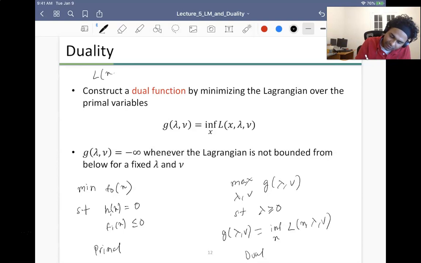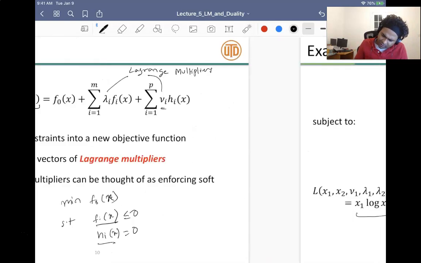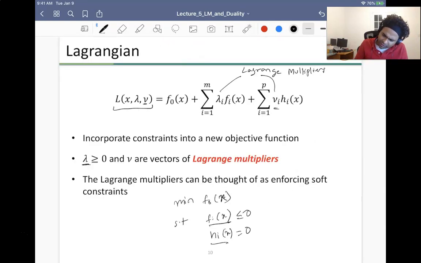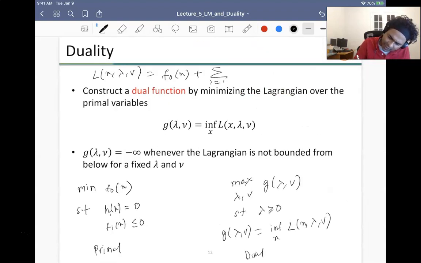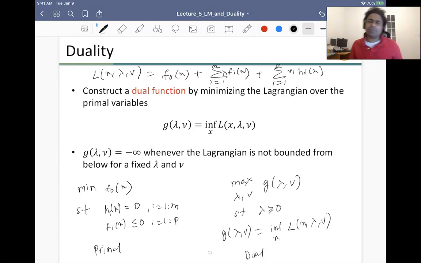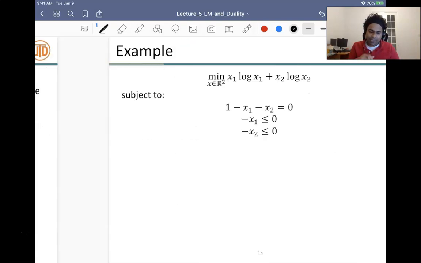And if you recall, L of x, lambda, nu was exactly f0 of x plus the sum of lambda i fi of x, i from 1 to m, plus the sum of nu i hi of x, i from 1 to p. So this is the Lagrangian term.